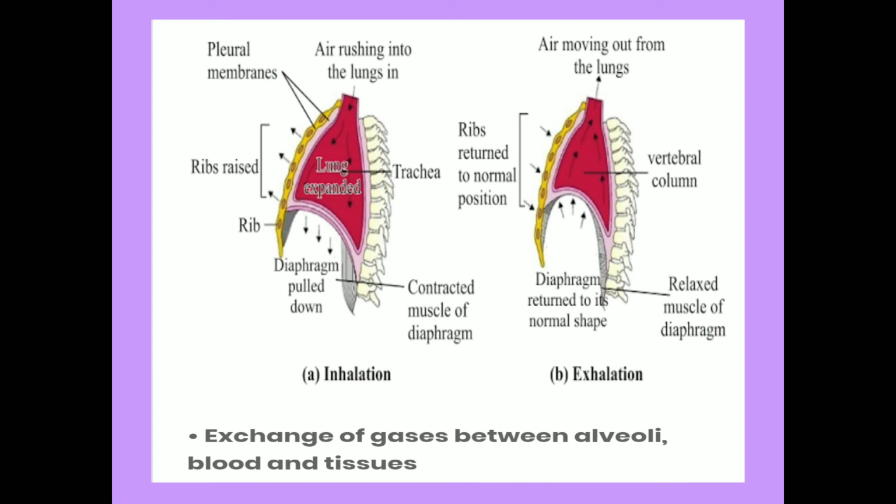This is the diagram to show the position of the diaphragm in the lungs. During inhalation, ribs move outward and the diaphragm is pulled down. The volume of the chest cavity increases, so air enters into the lungs. During exhalation, ribs move inward or return to normal position. The diaphragm is pulled up or returned to its normal shape. The volume of the chest cavity decreases, so air moves out from the lungs.